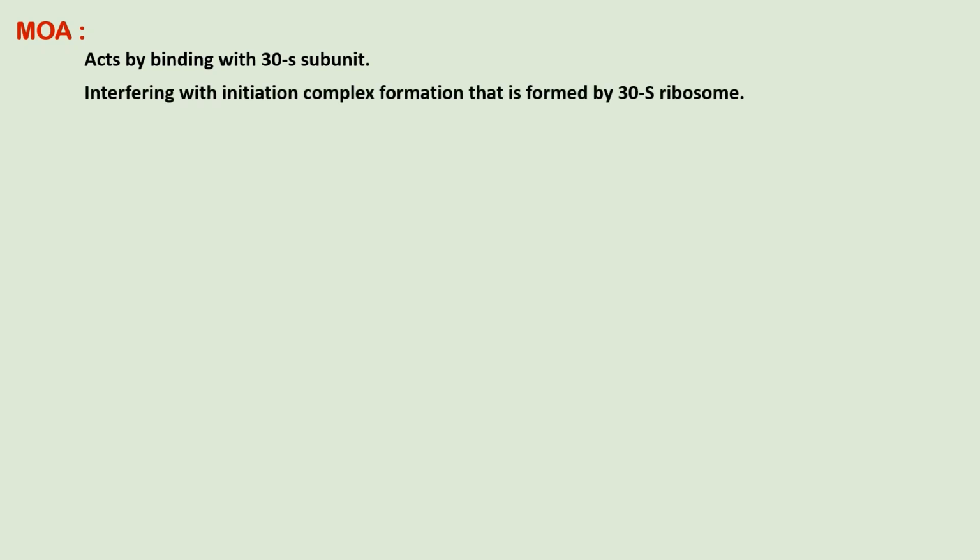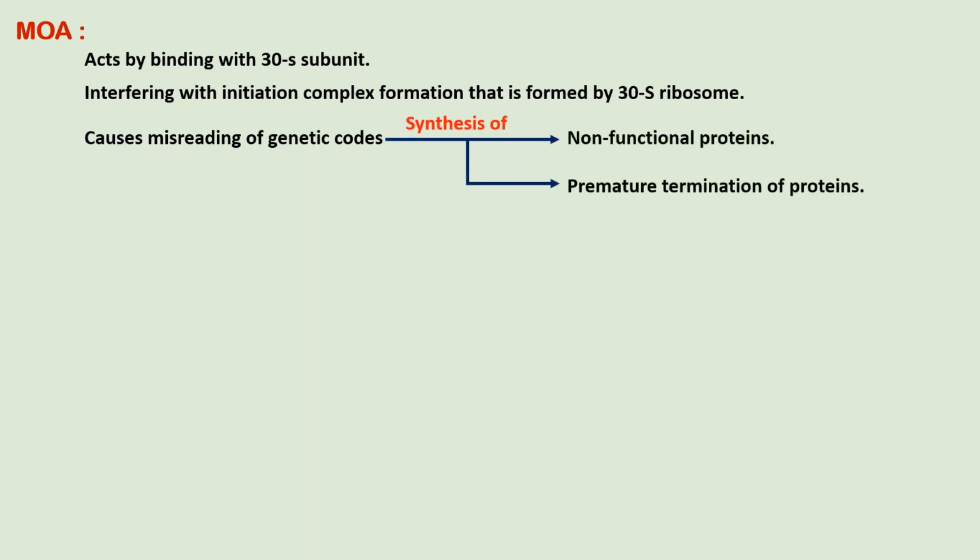Aminoglycosides act by binding to the 30S ribosomal subunit and thus interfering with the initiation complex formation. It also causes a misreading of the genetic code that leads to synthesis of non-functional proteins or premature termination of protein synthesis. It also breaks up the polysomes into monosomes.